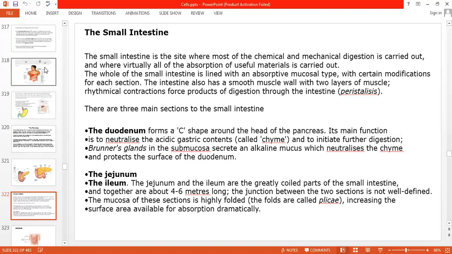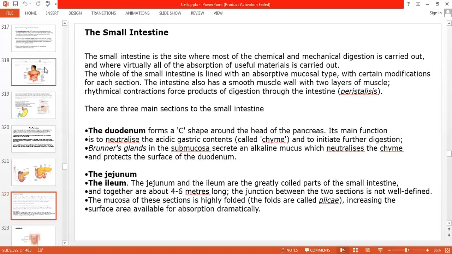The intestine also has a smooth muscle wall with two layers of muscles. Rhythmical contraction in a rhythmic sequence forces the product of digestion through the intestine and moves food in the forward direction, which is known as peristalsis. There are three main sections to the small intestine, as I have mentioned and shown you in the picture. The duodenum forms a C shape around the head of the pancreas. Its main function is to neutralize the acidic gastric content, called chyme, and to initiate further digestion.